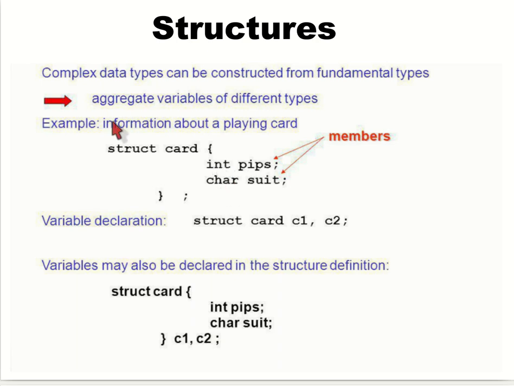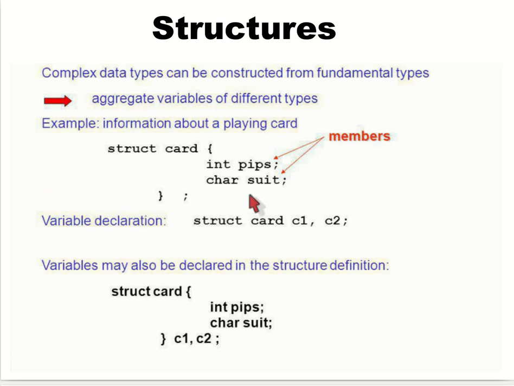So we are going to create a user defined data type, struct card, which has two members, int pips and char suit. This will be put above the main. This is known as the structure declaration.